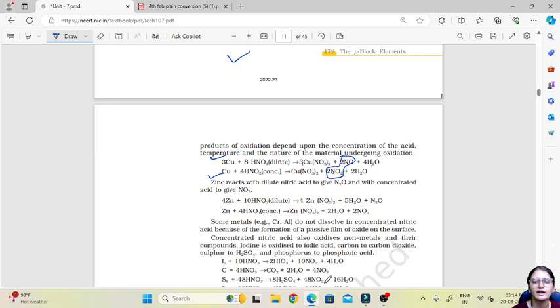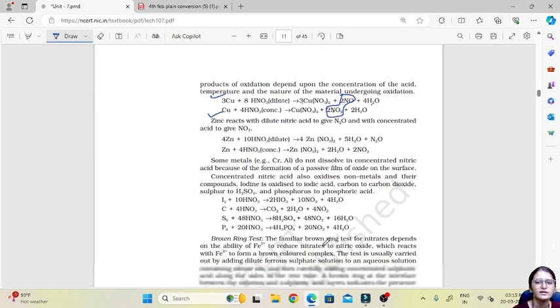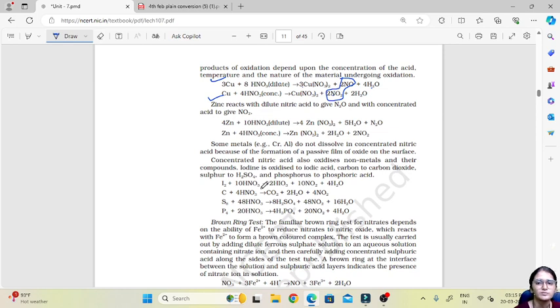Similarly, if zinc reacts with dilute nitric acid, we get zinc nitrate plus water and dinitrogen oxide. And in the second case, when we use concentrated nitric acid, we get nitrogen dioxide. Rest everything remains the same.